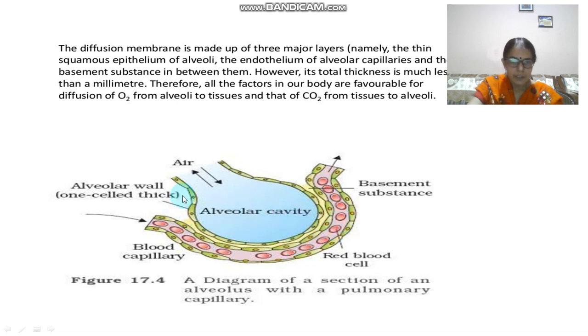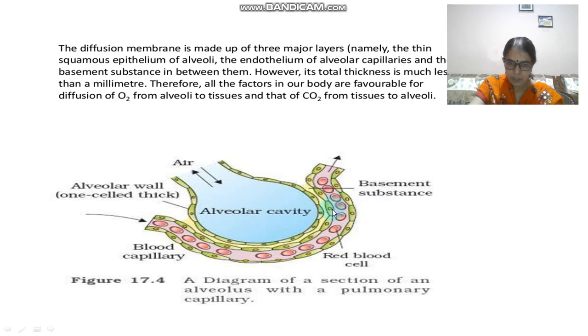Now, you can see this is the alveolar wall, and this alveolar wall is made up of only a single layer of cells because we need a thin surface area, otherwise the diffusion will not take place properly. So each alveolar sac is covered by one layer of cells so that it remains thin. Moving further, this is the alveolar wall, this is the lining of the blood vessels, and this empty space present in between these two is known as the basement membrane.